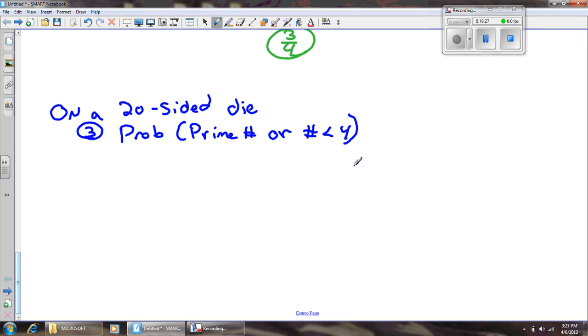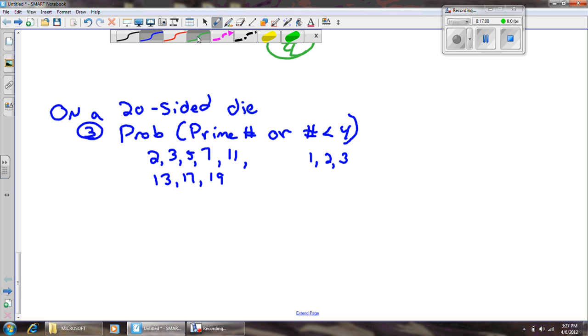Okay. Let's look at this one here. On a 20-sided die, a prime number, well, I better list the prime numbers on a 20-sided die. There's 2, 3, 5, 7, 11, 13, 17, and 19. It looks like there's 1, 2, 3, 4, 5, 6, 7, 8. There's 8 of them. Now, a number less than 4. Well, that would be a 1, a 2, or a 3. Okay, on one roll of a 20-sided die. And if I look here, the 2 shows up and the 3 shows up. So these are also mutually inclusive events.